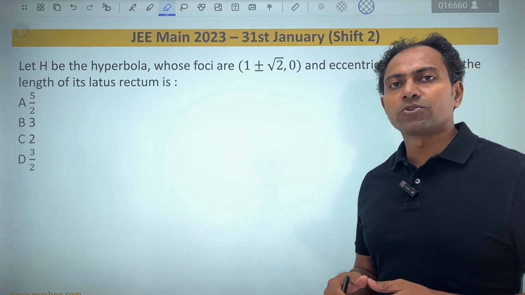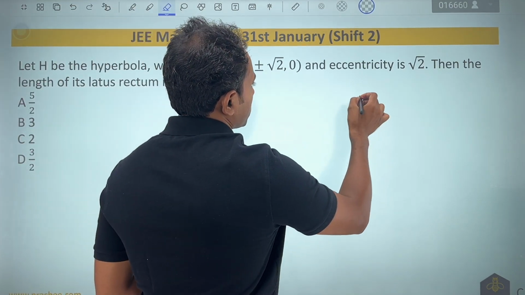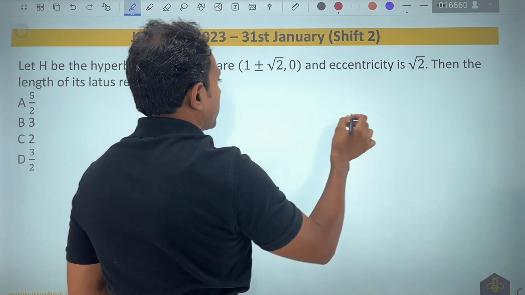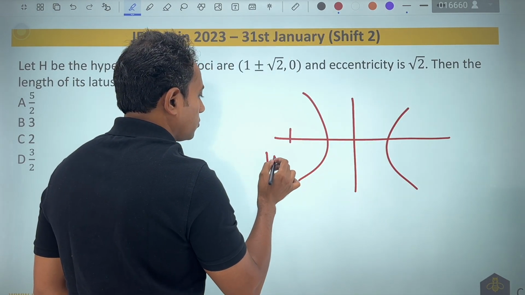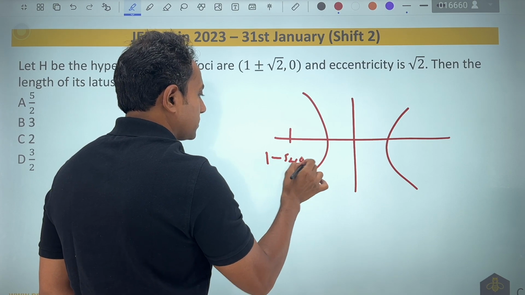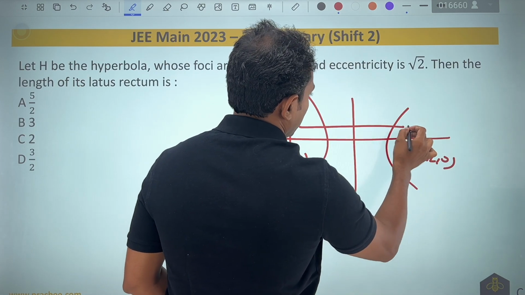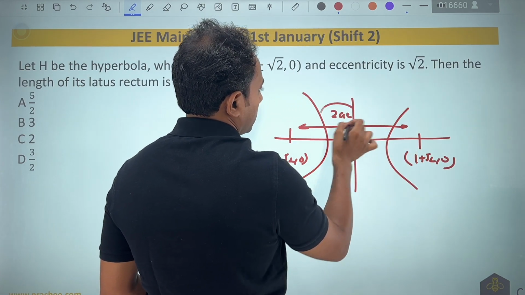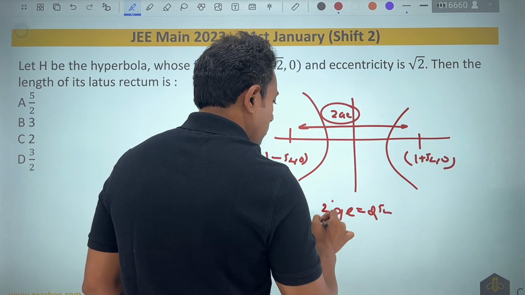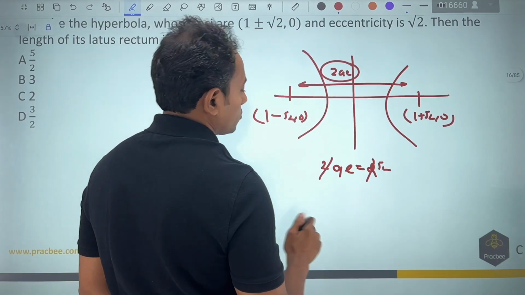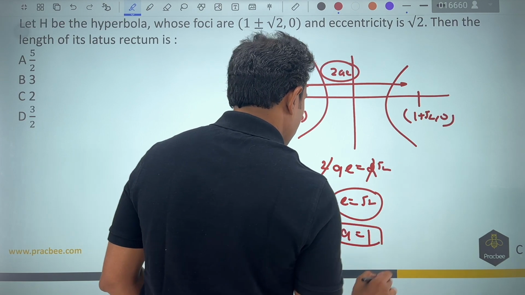If I move on to this next 2023 question, it says that H is a hyperbola whose foci are at 1 plus root 2, 0. So if I draw the diagram, this is how it looks like. 1 minus root 2, 0. And another one is 1 plus root 2, 0. The distance between them is nothing but 2 times AE. So from here, if I want to write 2 AE, it will be 2 root 2. 2 will get cancelled out. Eccentricity is given as root 2. So A will come out to be 1. So this is what we have.